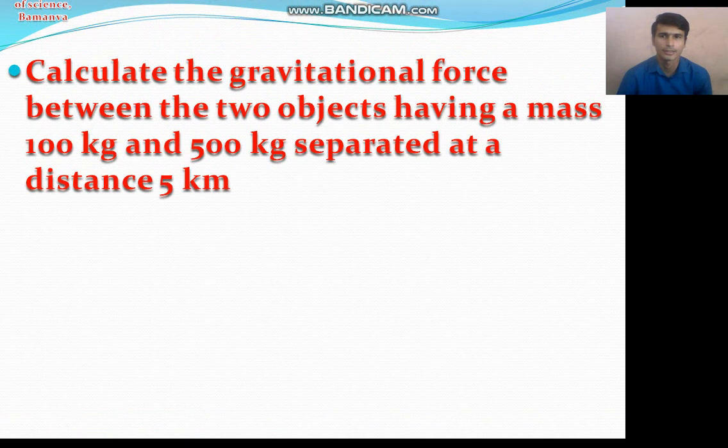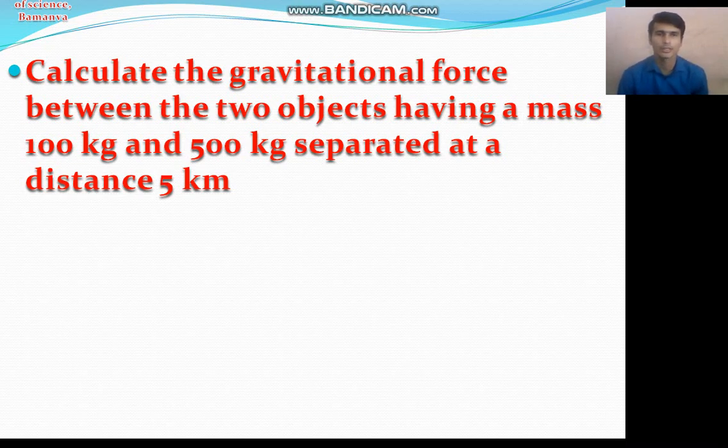Similarly, you can calculate the gravitational force between two objects like this. You can do the same example yourself also. Calculate the gravitational force between two objects having masses 100 kg and 500 kg separated by a distance of 5 kilometers.